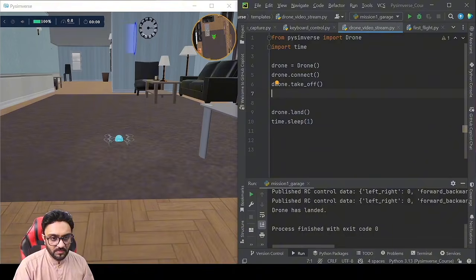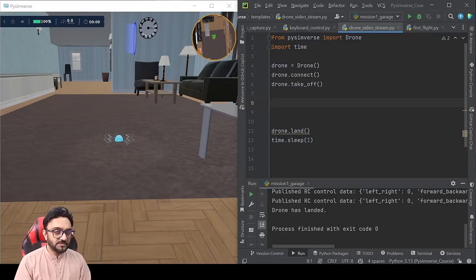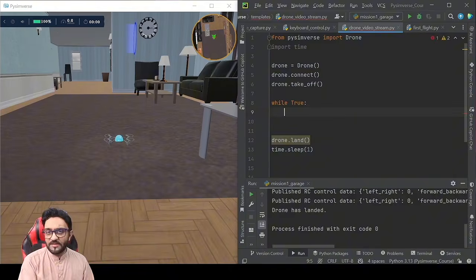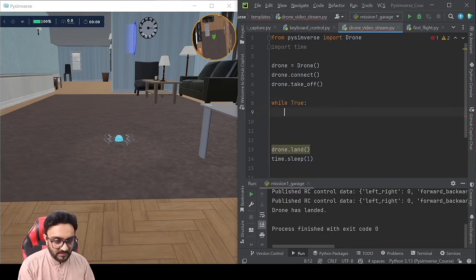And now that we have this, the drone is going to connect, it's going to take off. But after that, we need a continuous footage, right? So we will write here while true, or you can give a command that, okay, if I press this button, it should land, or if that is not true, then do this. So you can do stuff like this, but for now, we are going to keep it straightforward.